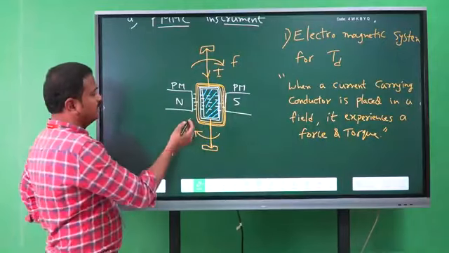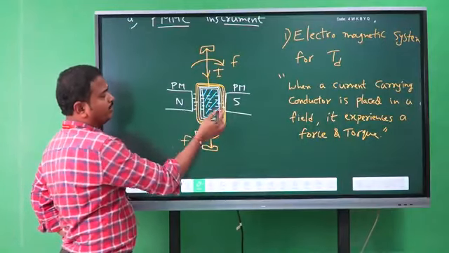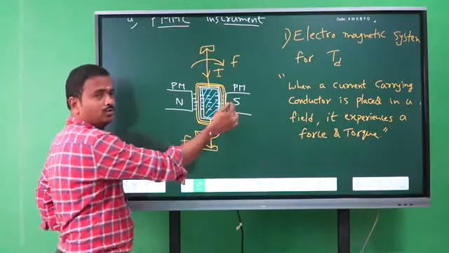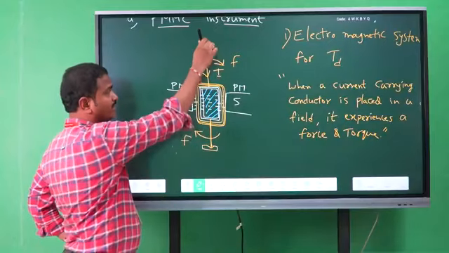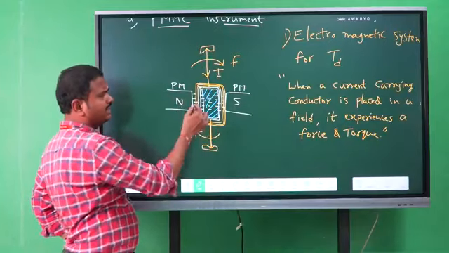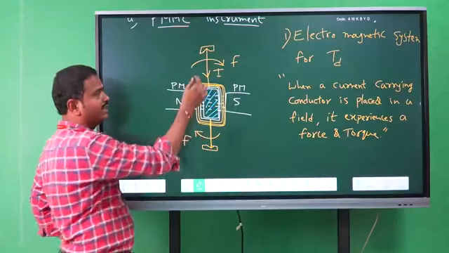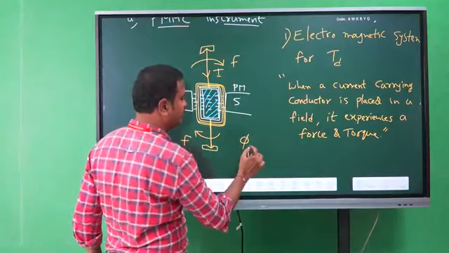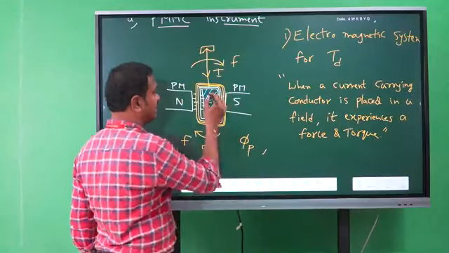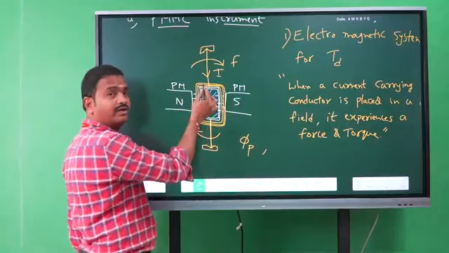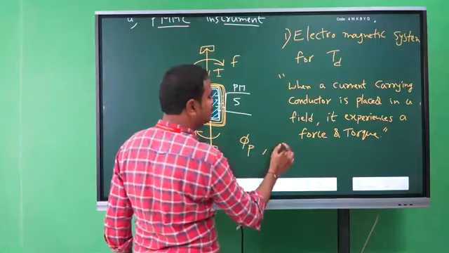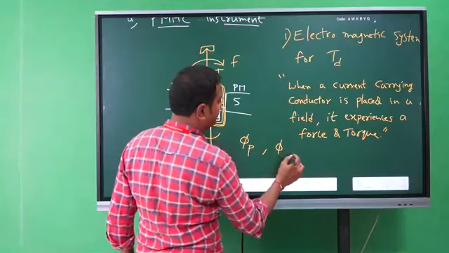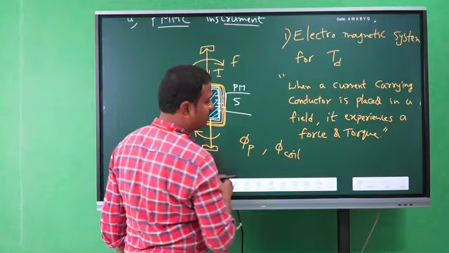Okay. Right. So here we have the main pole flux, north pole and south pole, right? And here we have a current carrying conductor. So this is the main pole flux, first one. Whenever the current is flowing through the moving coil, it produces another flux, this is the coil flux.